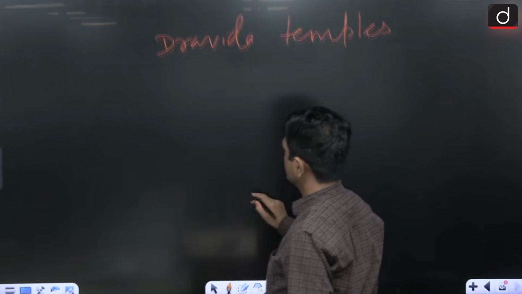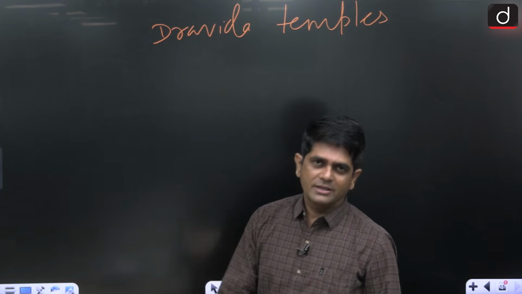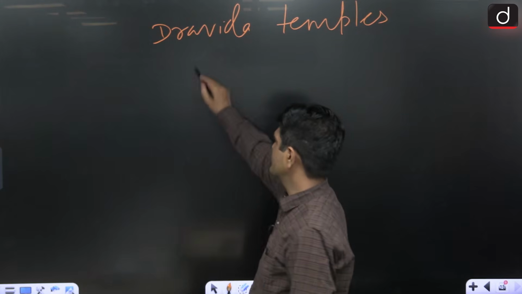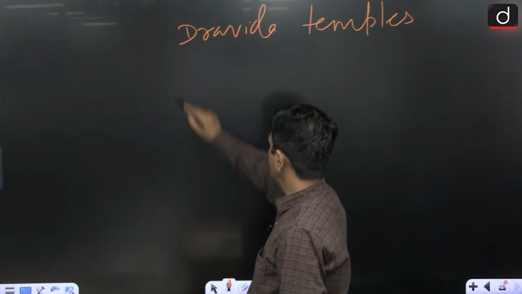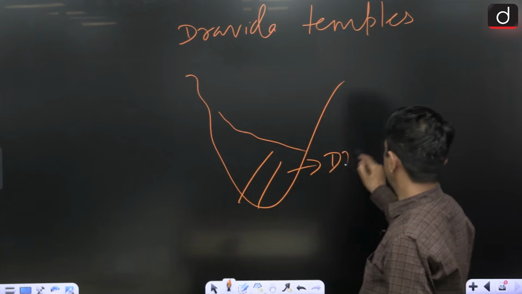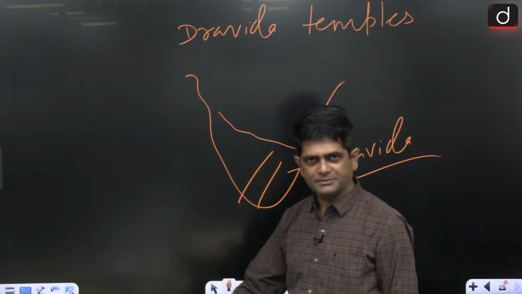Dravida temples flourished in which region? The answer is the southern part of India, south of the river Krishna. So here we have the flourishment of the Dravida style of temple.